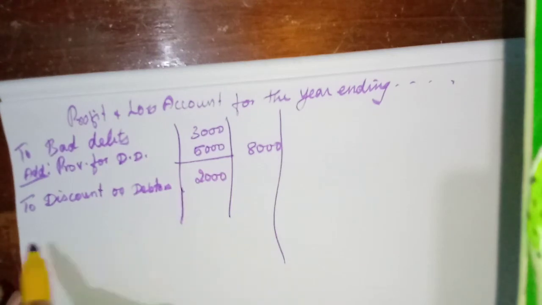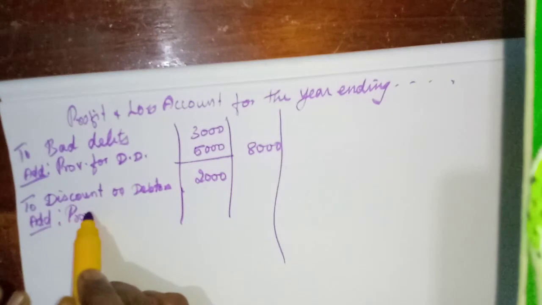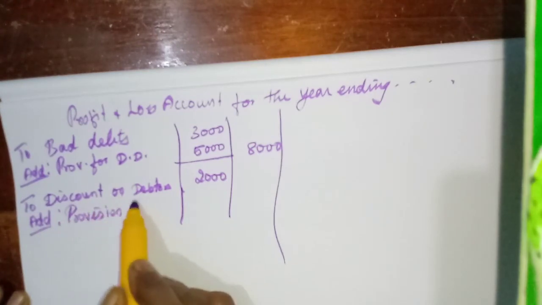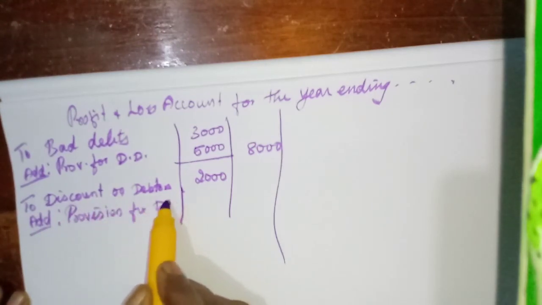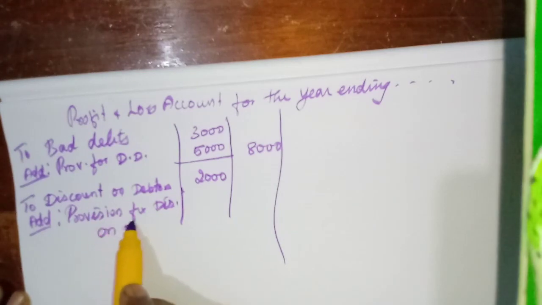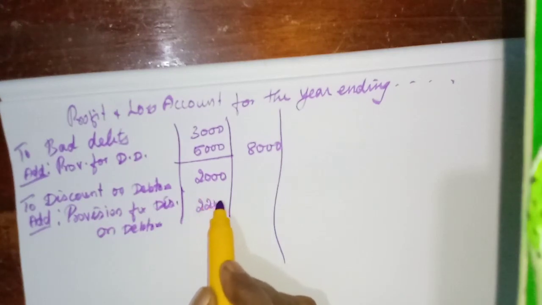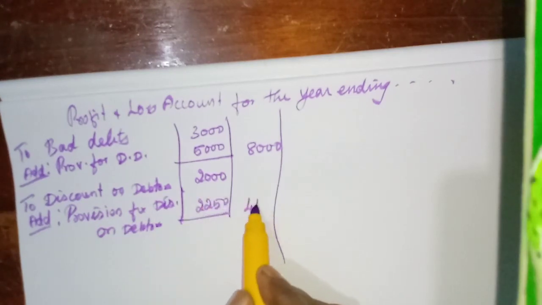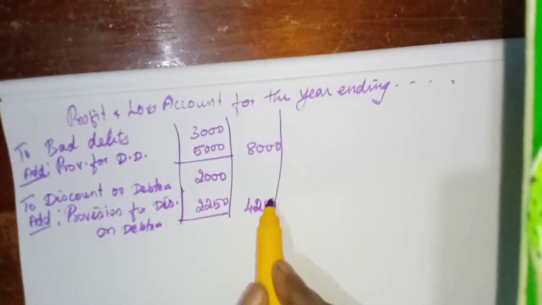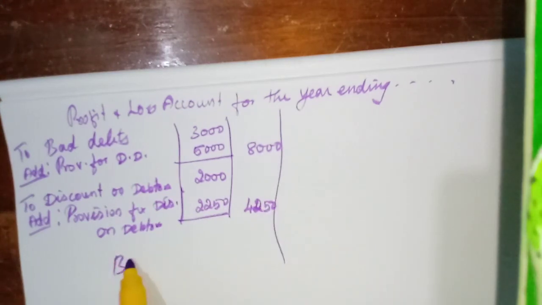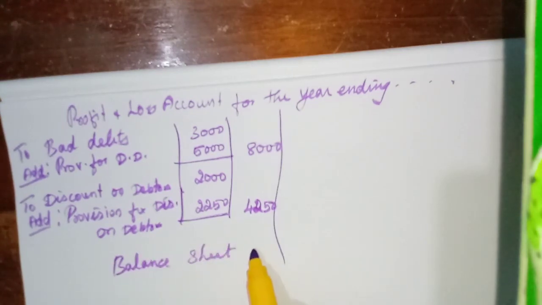Now add provision for discount on debtors that we have calculated. Discount on debtors 2,250. So 4,250. Okay, over. Now the balance sheet. Within 5 minutes we can complete. Okay.